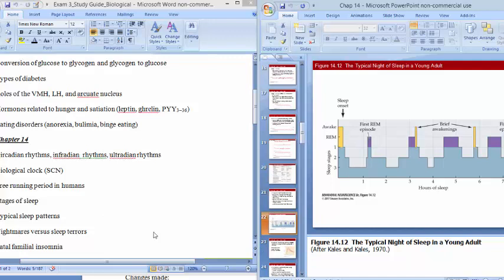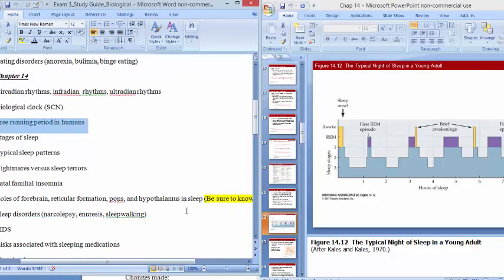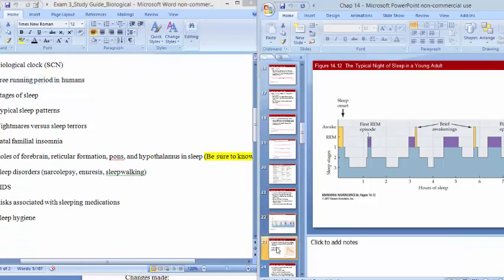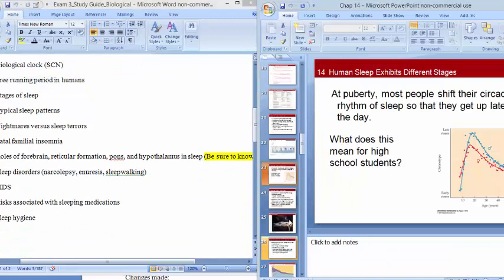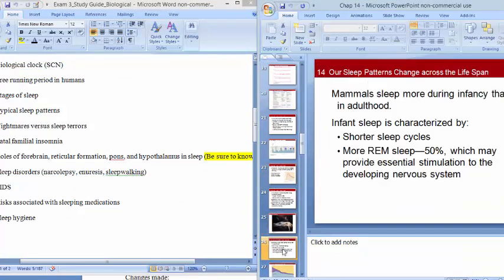Okay. Nightmares versus sleep terrors. The difference here is what stage of sleep it is happening in, and what that experience is like. So we had this creepy picture. You guys remember the creepy picture? What we're going to see here.